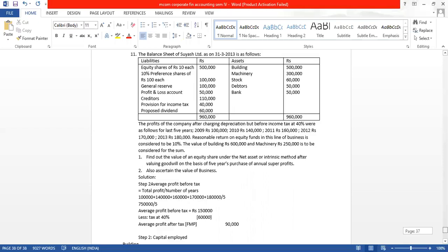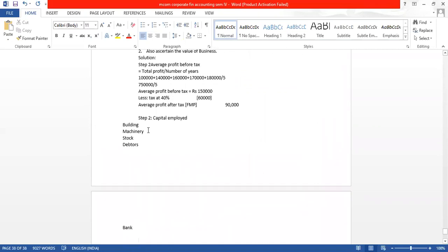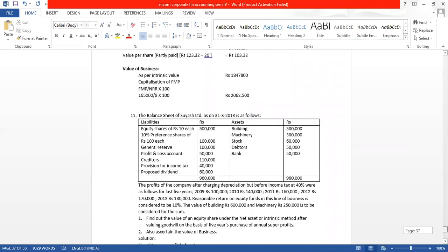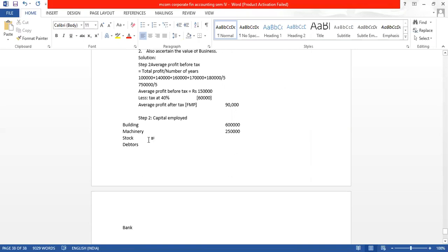So what are the new values given? Building 6 lakh, machinery 2,50,000. So I will write here, building is 6 lakh, machinery is 2,50,000. And what is stock, debtor and bank balance? Stock 60,000, debtor and bank 50,000. So I will write here, stock 60,000, debtor and bank is 50,000. Now total is coming to 10,10,000.